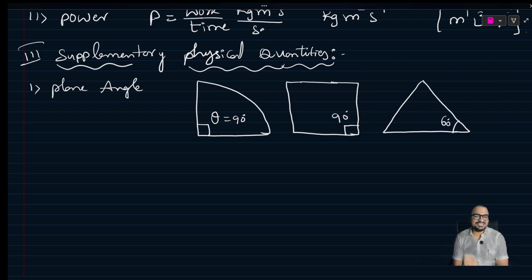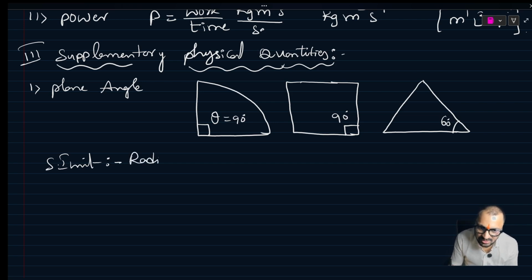We can say particularly 90, 60, or something like 36, 72, different angles. So these angles we can call plane angles. Plane angle, what is the SI unit for it? This SI unit is radian.